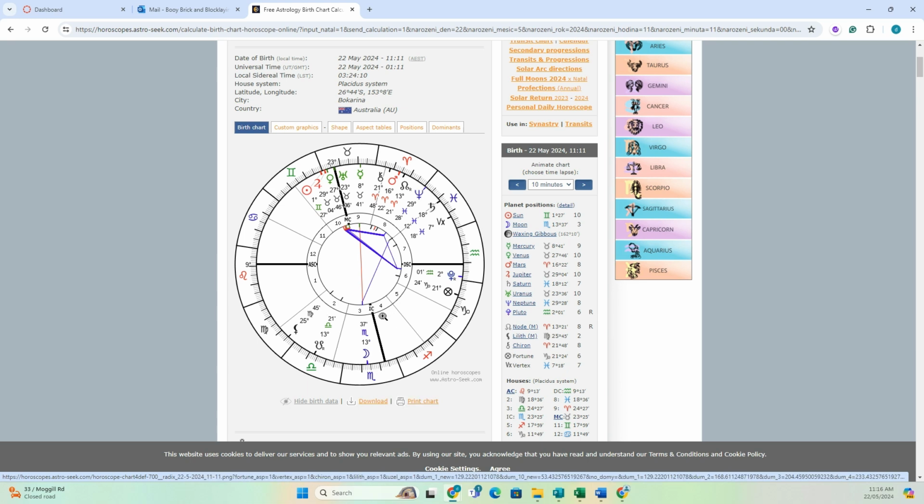The third house talks all about your communications, your siblings, your local tribe, close neighbours, very close community events, and the likes. And also how you go about learning on a superficial level. The fourth house is all about your roots and your family and your home. It is on the cusp of the IC as well, generally speaking. So it also talks about your inner emotions as well. So for this person, their IC is in Scorpio, so it'll be very, very deep and transformative for them.